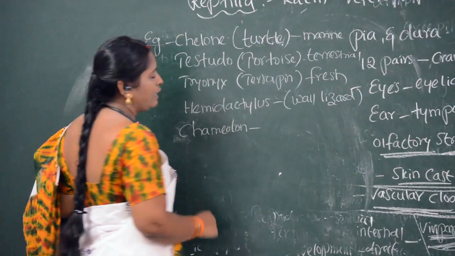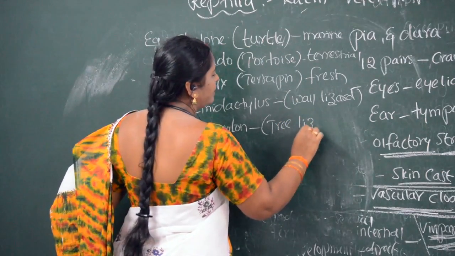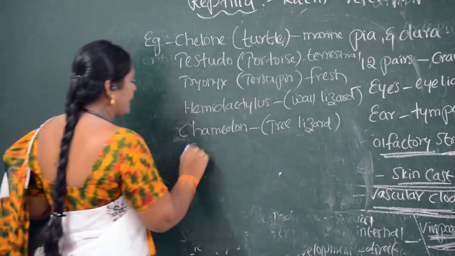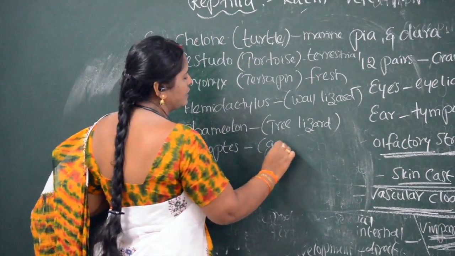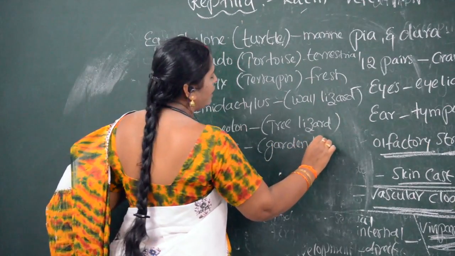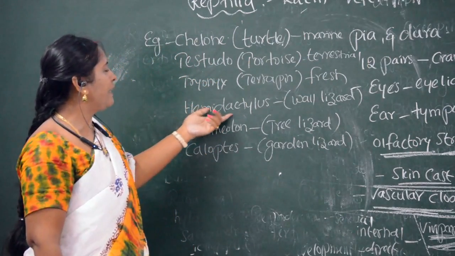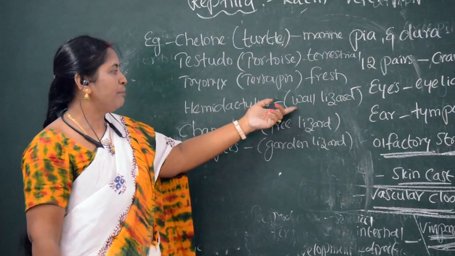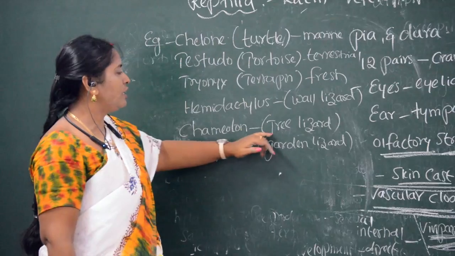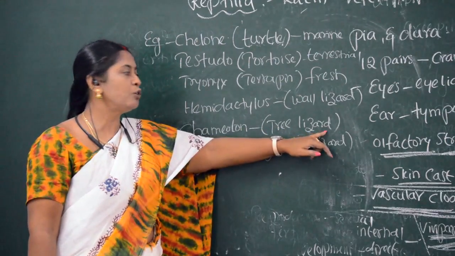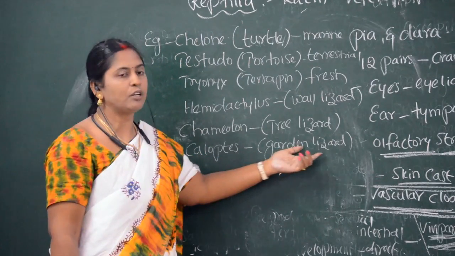Chameleon is a tree lizard. Calotes is a garden lizard. So in Telugu we can call Hemidactylus, wall lizard, Balli. Actual common name we will call as Balli only. Chameleon, tree lizard, in Telugu we will call Osaravelli. Then Calotes is garden lizard, which we'll call as Konda.